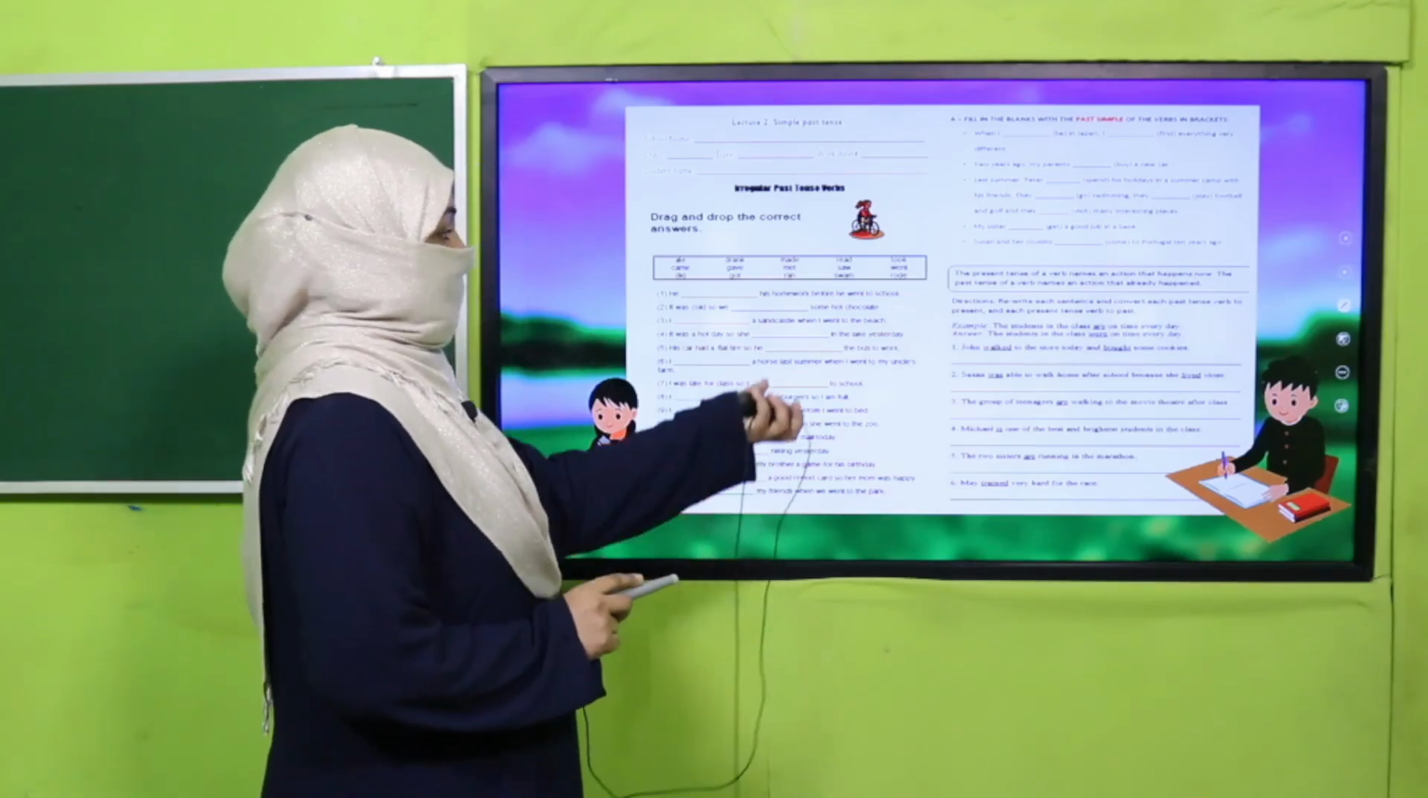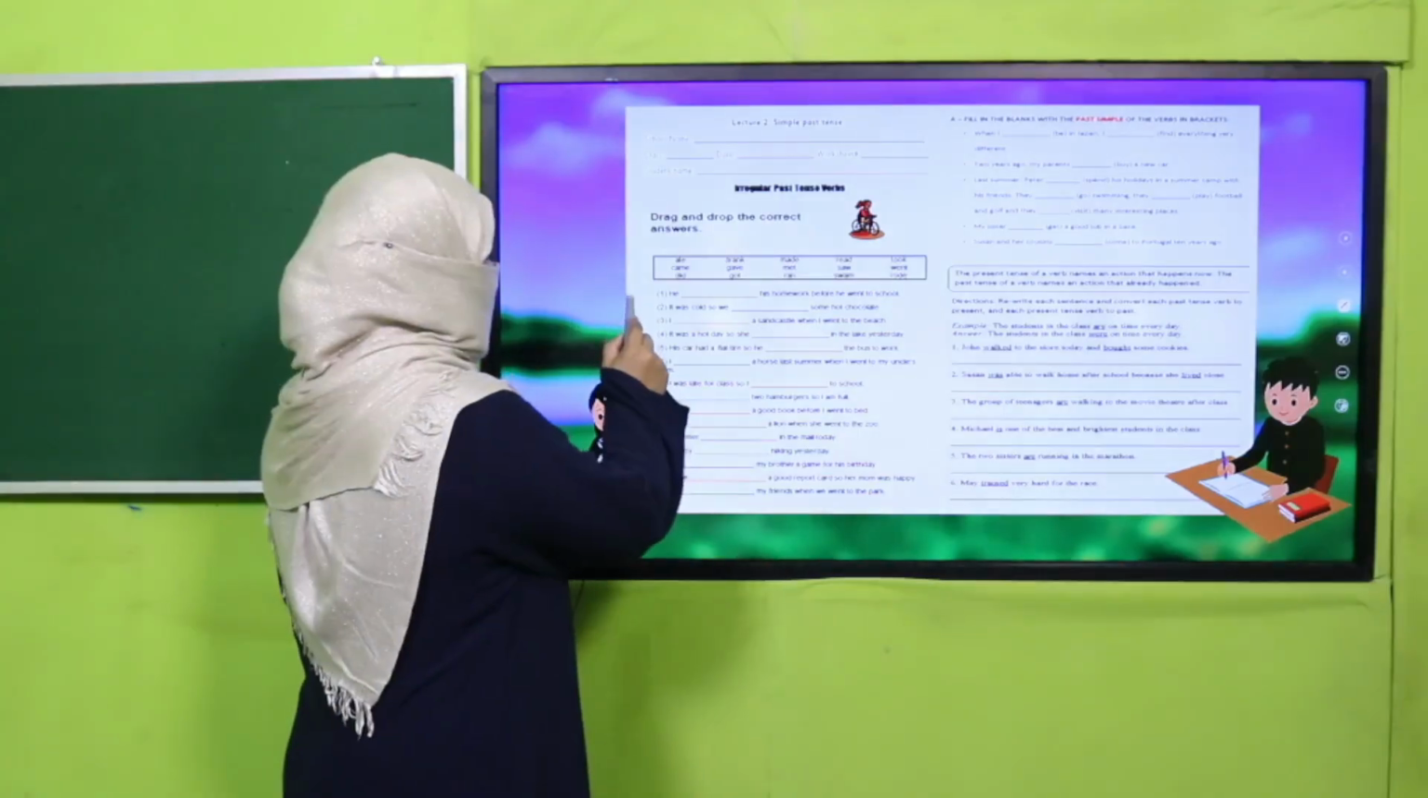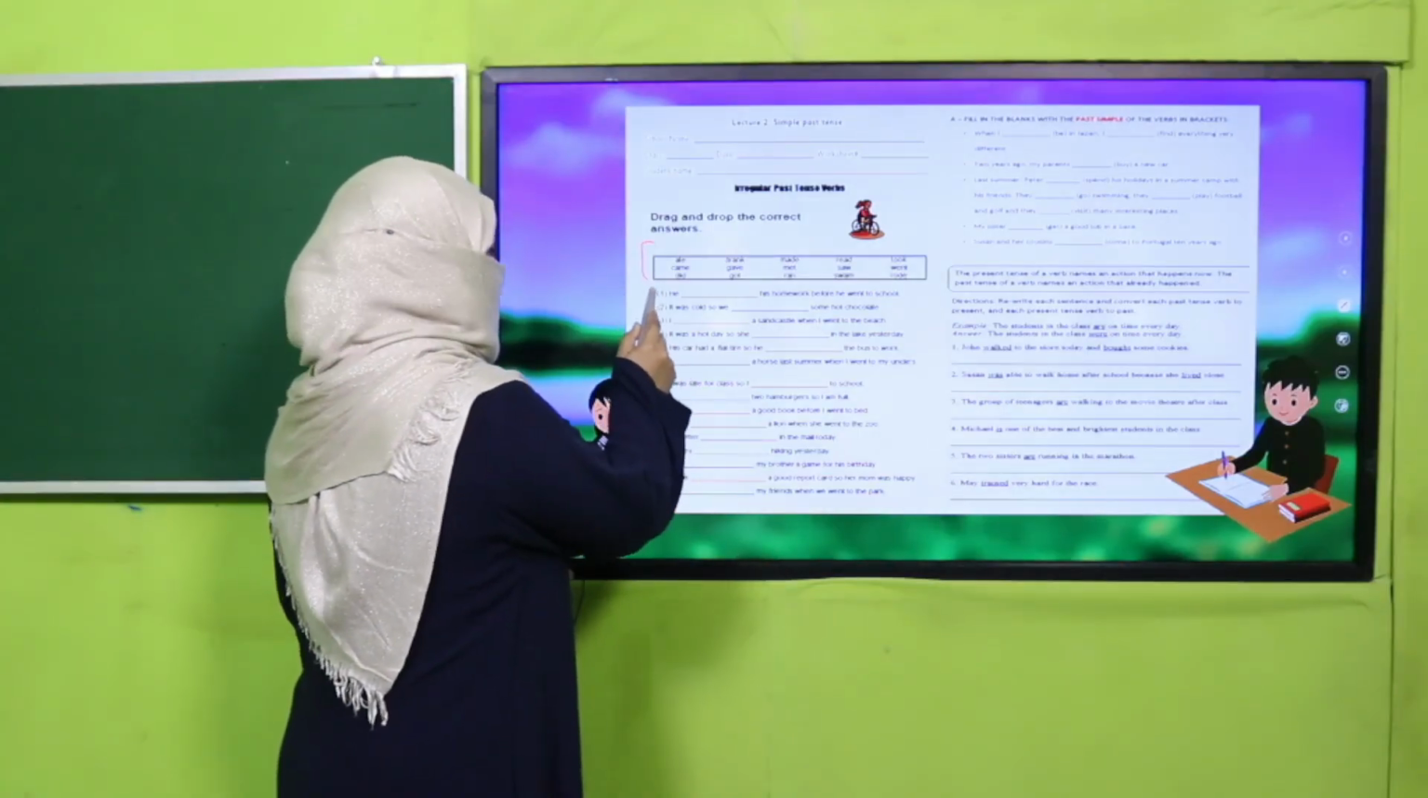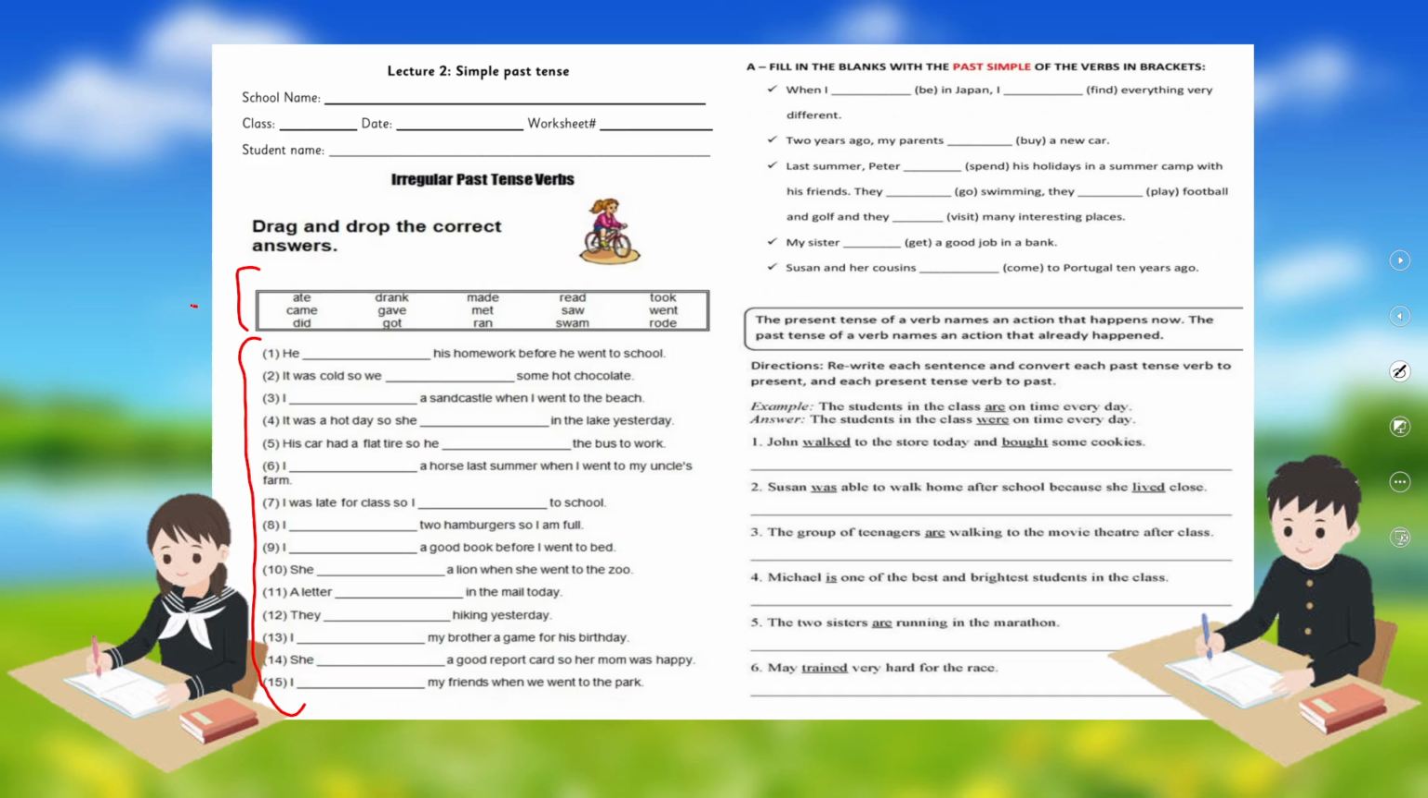And students, there is extensive practice. What you are going to do, here is a word bank. You will complete these sentences by selecting verbs from here. And here you will again convert into simple past tense. And these are simple present sentences. You will rewrite them by converting them into simple past tense.